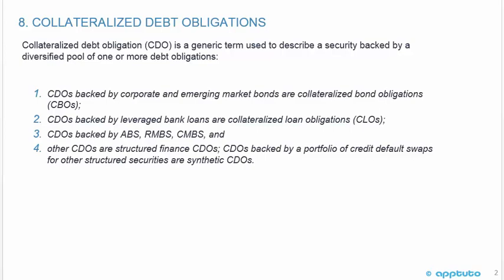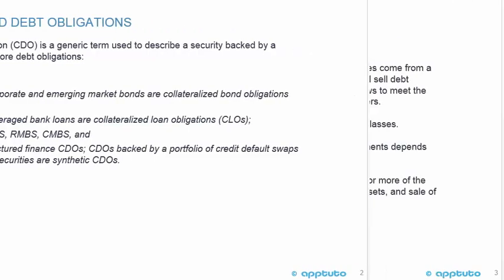CDOs backed by corporate and emerging bond markets are collateralized bond obligations, CBOs. CDOs backed by leveraged bank loans are collateralized loan obligations, CLOs. CDOs backed by asset-backed securities, residential mortgage-backed securities, commercial mortgage-backed securities, and other CDOs are structured finance CDOs. CDOs backed by a portfolio of credit default swaps for other structured securities are synthetic CDOs.